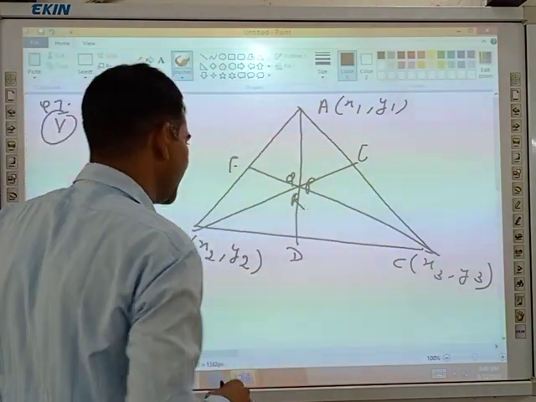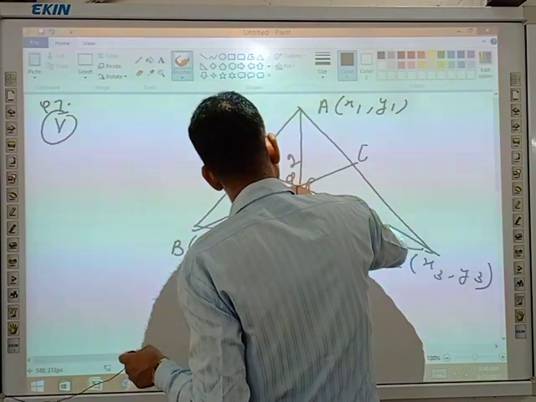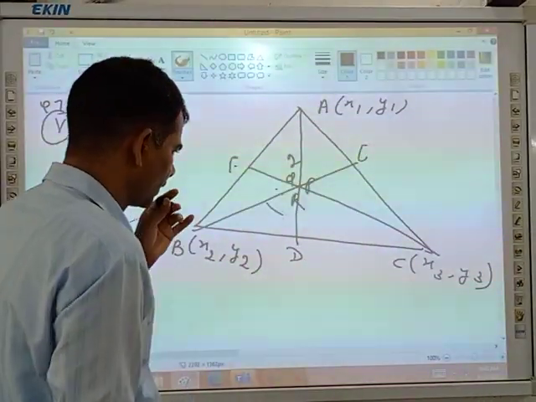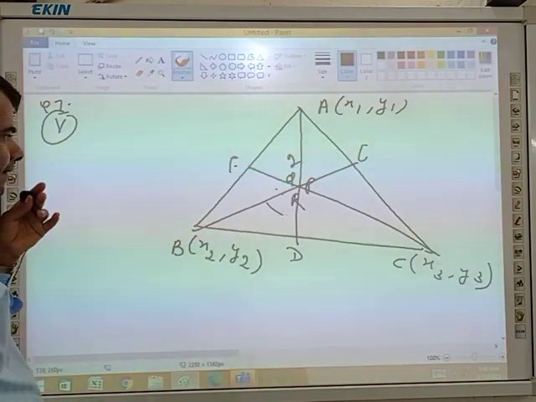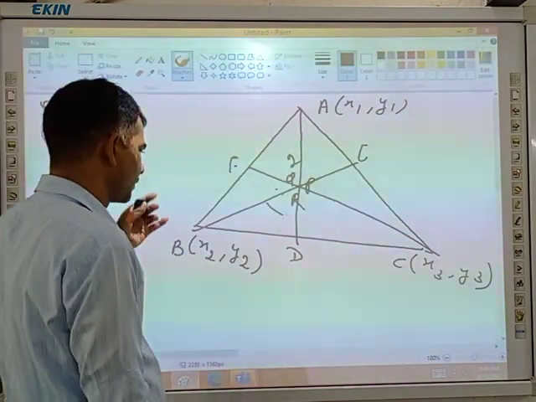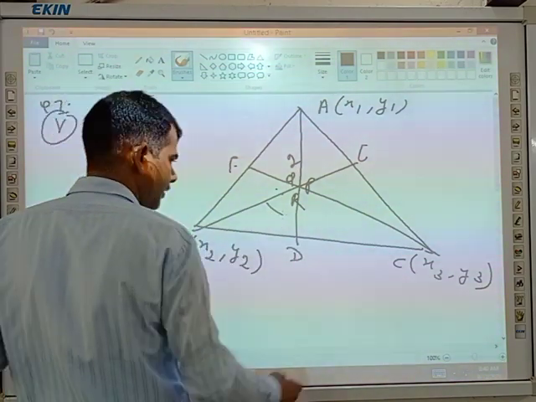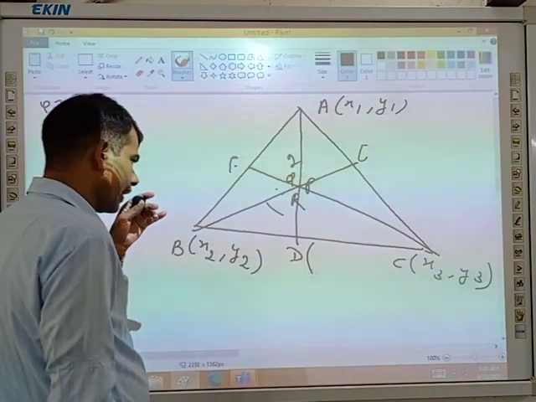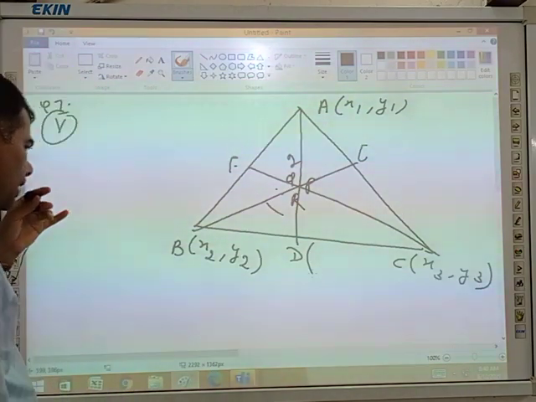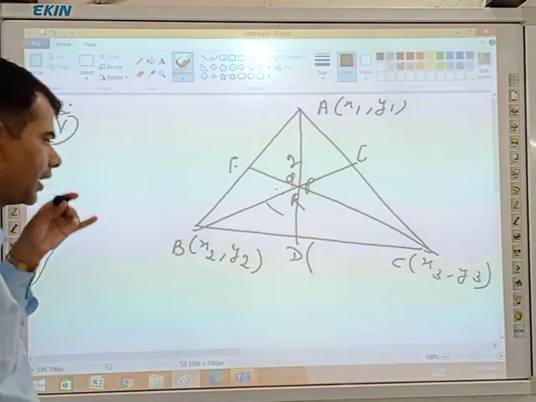As you know, the ratio AP to PD will be 2:1. Am I right or wrong? You have already discussed this in the previous parts. And D is the midpoint of BC, because AD is the median of triangle ABC.